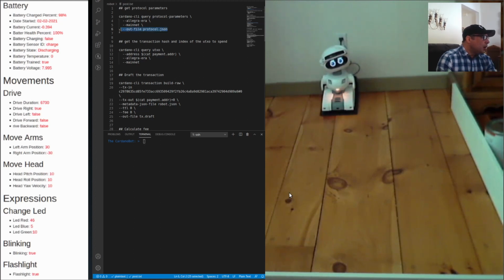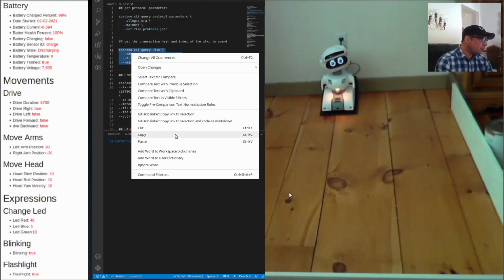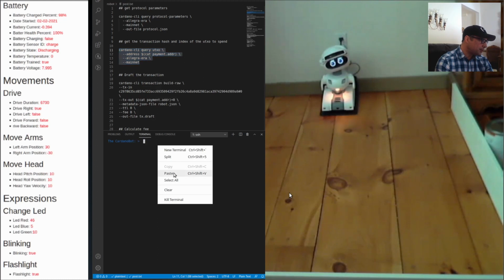So this first command here just checks the parameters, to make sure the parameters haven't changed. I know they haven't changed, so we're not going to run this command. This command here is going to query my payment address.